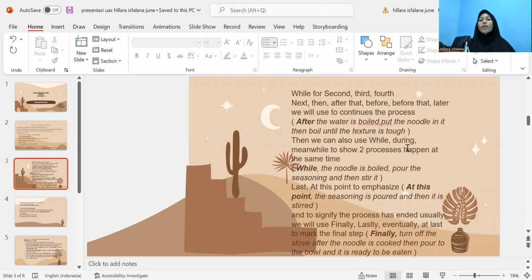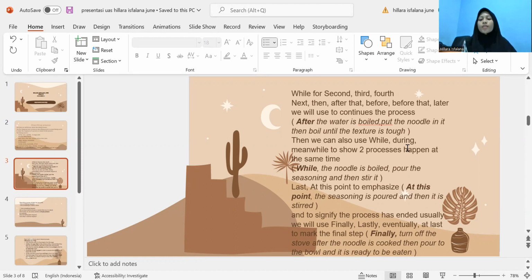After the water is boiled, put the noodle in it. Then boil until the texture is thick. Then we can also use while, during, meanwhile to show the processes happen at the same time. While the noodle is boiled, pour the seasoning and then stir it. Last, at this point, to emphasize, at this point the seasoning is poured and it is stirred.